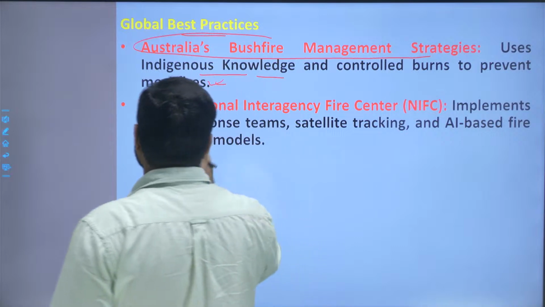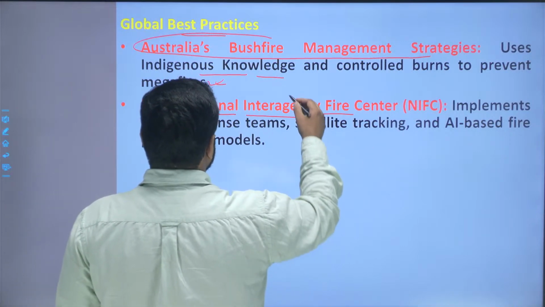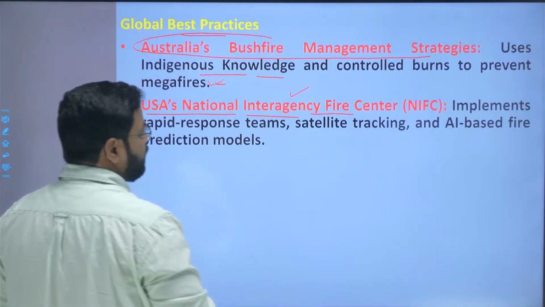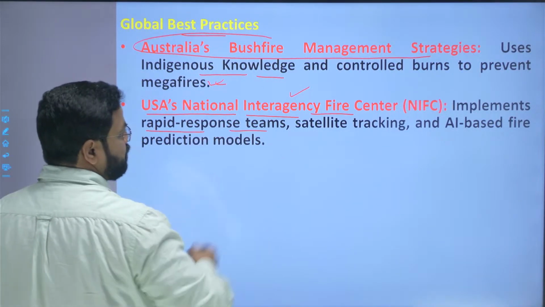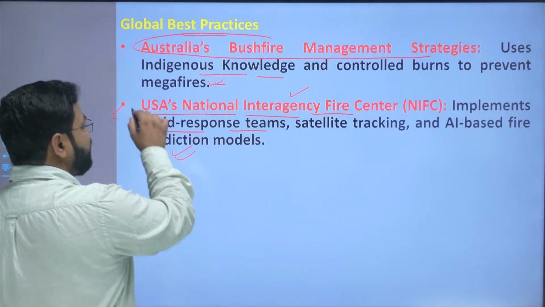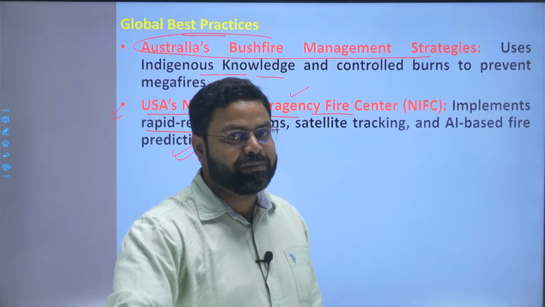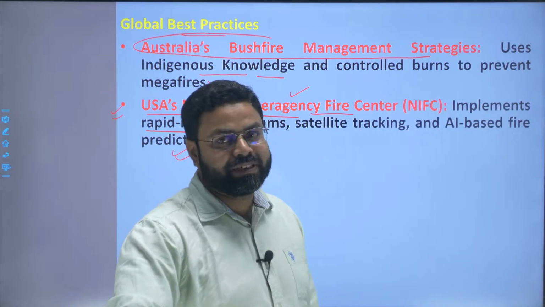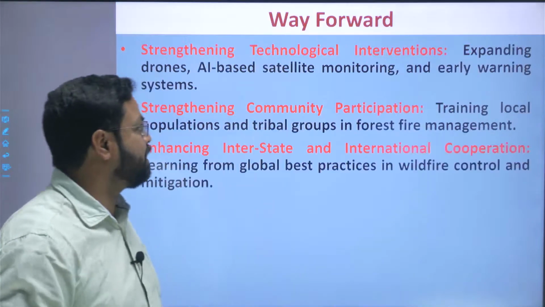Next, United States of America. In this, the National Interagency Fire Center implements the rapid response team, satellite tracking and AI based fire prediction models. However, they had also failed this time, that fire that occurred in the Beverly Hills region. So this was again a disaster for the United States of America itself, in the state of Los Angeles.